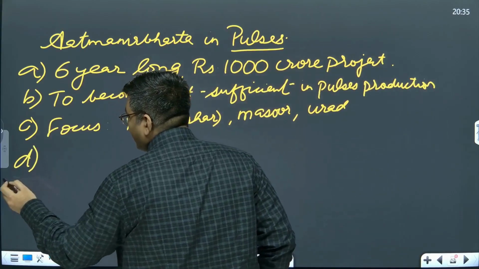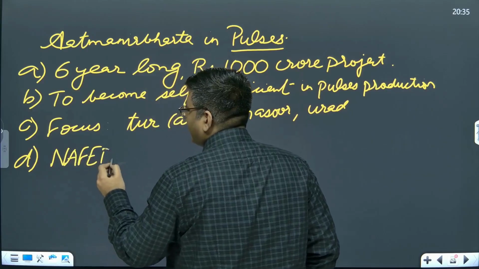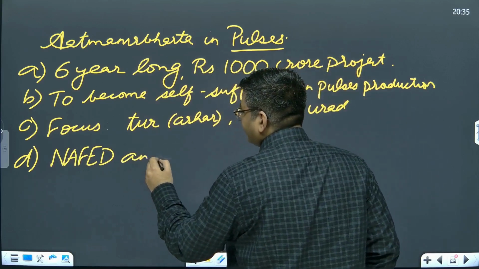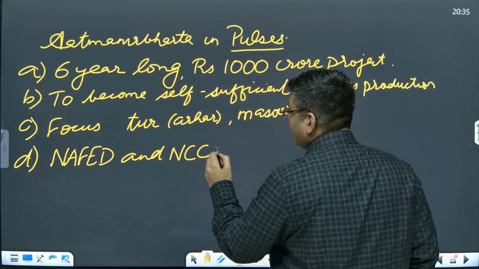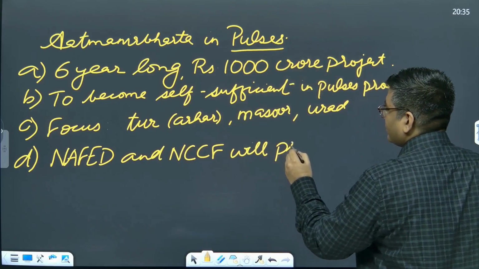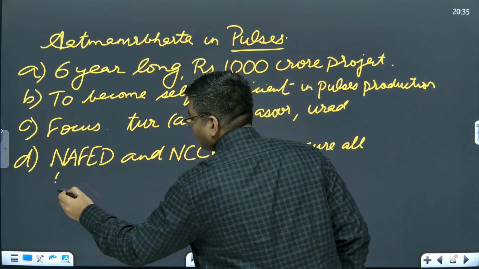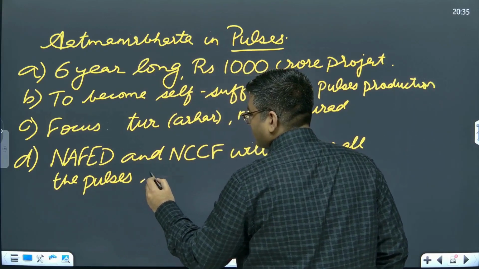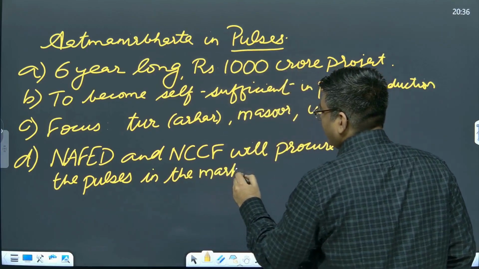Further, at the same time, it also ensures that the cooperative marketing through National Agricultural Cooperative Federation, NAFED, and National Cooperative Consumer Federation, NCCF, they will procure all the pulses in the market for the next 4 years.